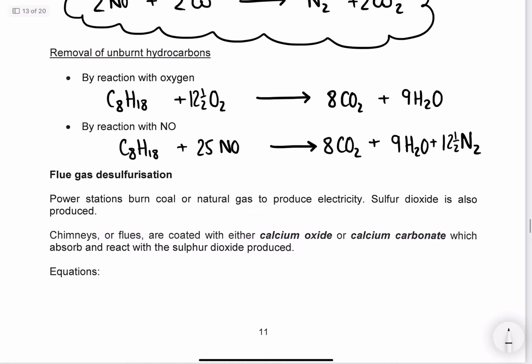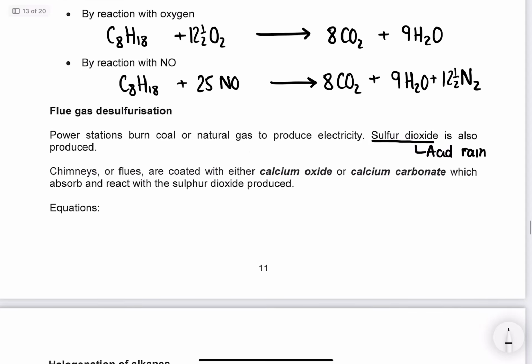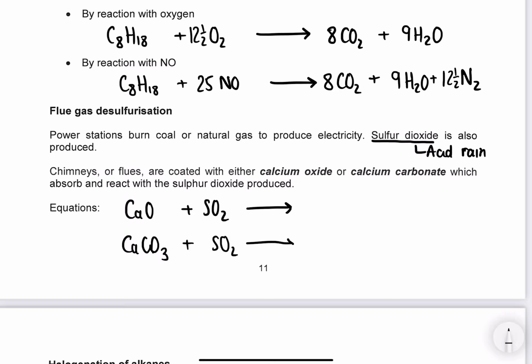And the other thing that we did mention in the group 2 pack is that power stations that would produce a lot of SO2, which is an acidic gas, can be coated with either calcium oxide, so can you remember what was made, or calcium carbonate, to neutralise the acidic gas, to remove the sulfur dioxide and turn it into the salts, calcium sulfate salts. But just remember, these are calcium sulfate 4 salts. And this one produces CO2 as well.